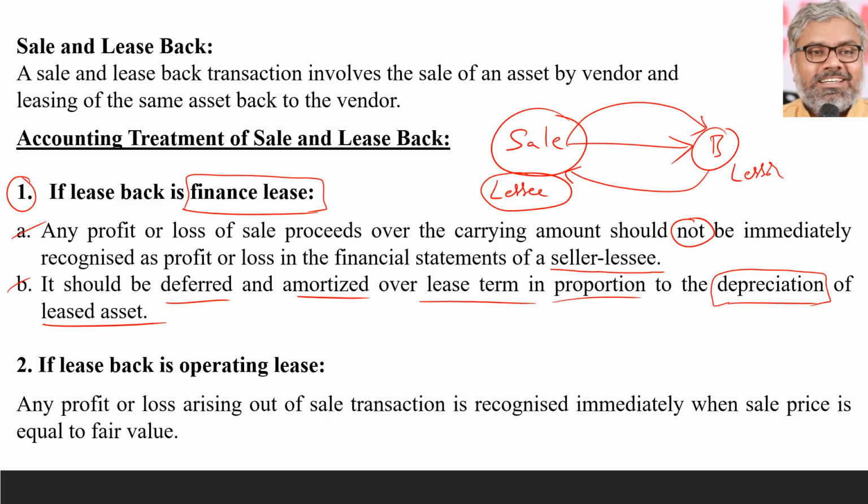Why is that? The logic, if you understand, is that if this provision is not there, people might just show some kind of profit or loss according to their whims and fancies. If they want to impress the investors, they will show higher profits. If they want to avoid tax, they will show lower profits. Both of them they will do.